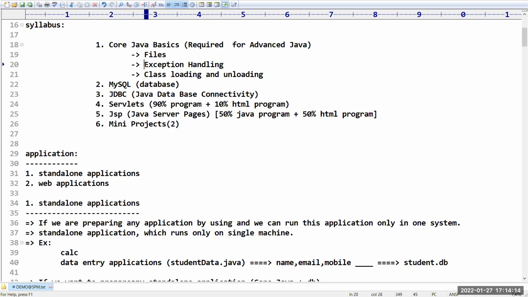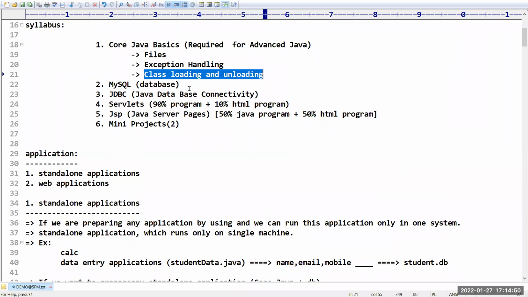Next, exception handling is there. What is the purpose of exception handling? If you are getting runtime errors anywhere, you can handle those runtime errors by using the exception handling mechanism. What is the next topic? Class loading and unloading. Suppose you prepare a Java application, how do you load a particular class? Creating the object and executing methods present in the class comes under application. What is meant by class loading?